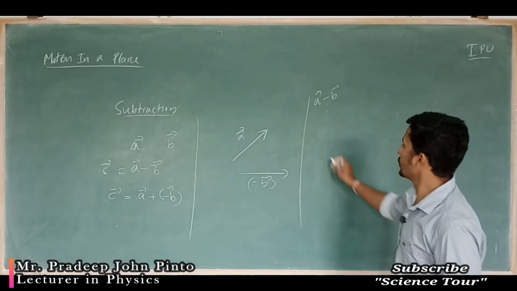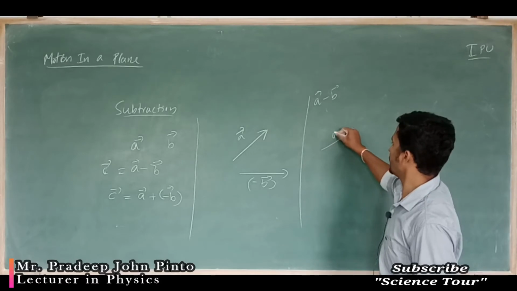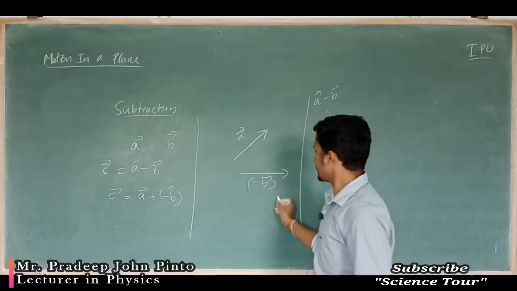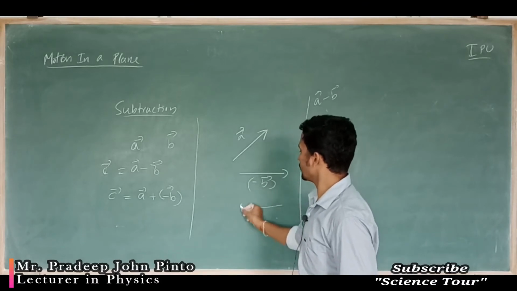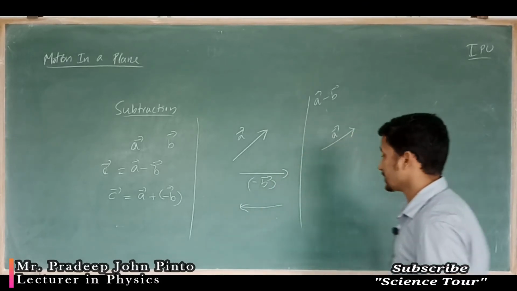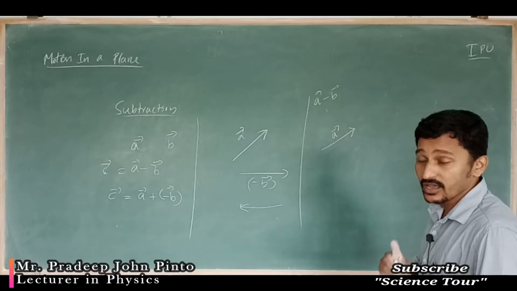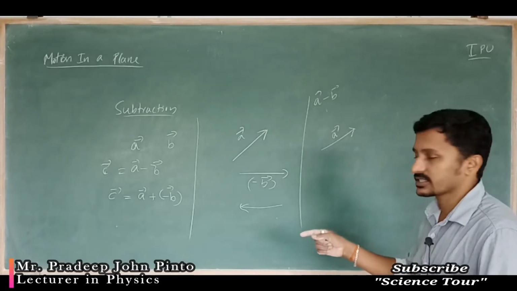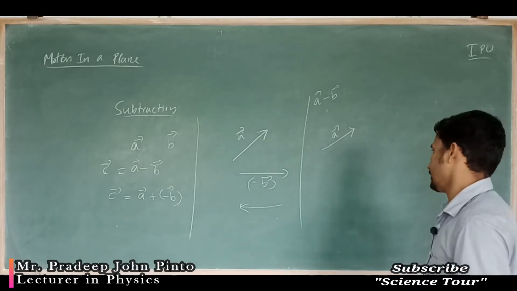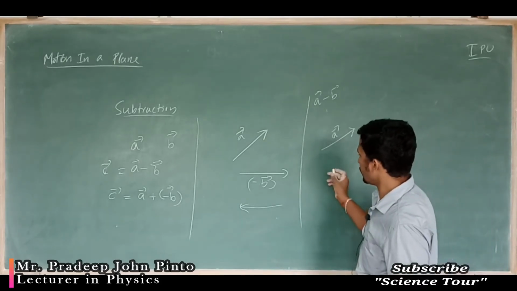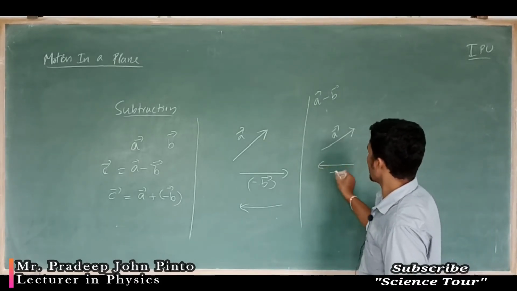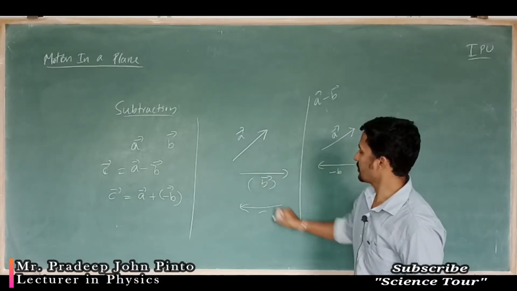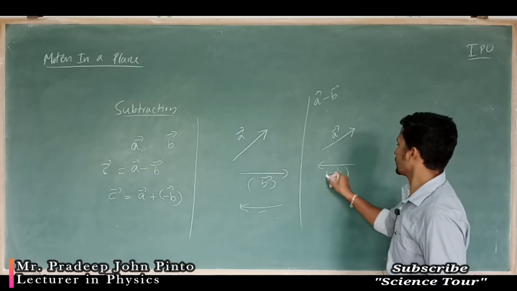So what can I do? A vector is in this way only. B is the negative vector, so I can write it like this. See, that is what I said: a negative vector is in the opposite direction but the same magnitude, but an anti-parallel vector is in the opposite direction with unequal magnitude. So now I can write in this way. This is B, and this is minus B in this way.